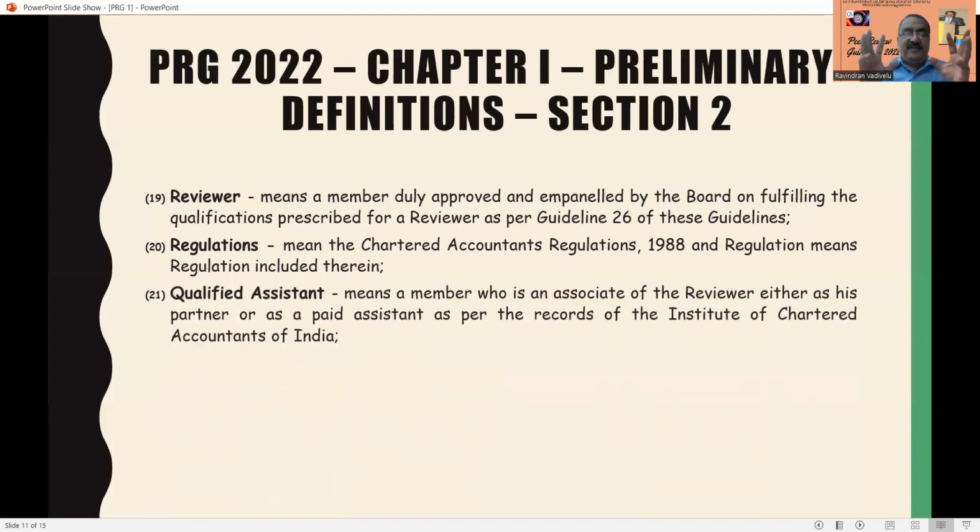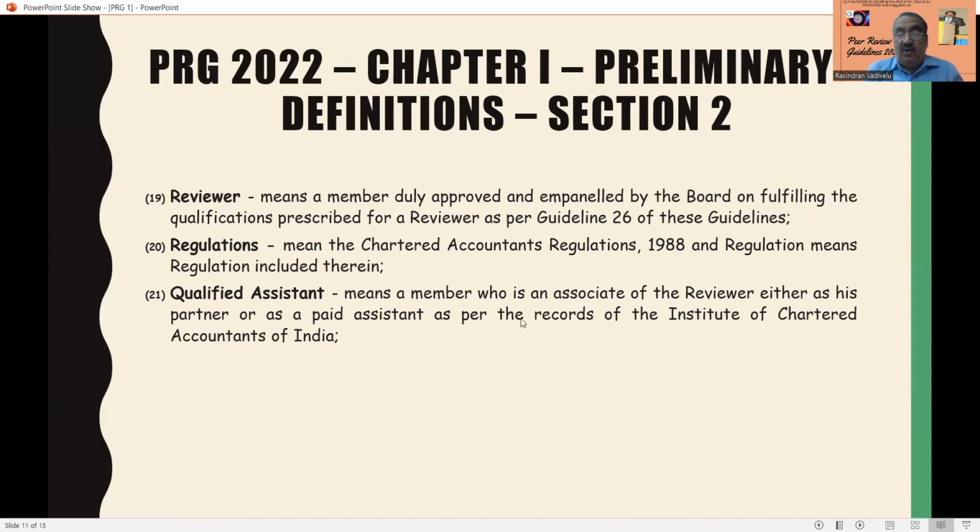And a qualified assistant, this is a very, very important thing. Qualified assistant means the member who is an associate of the reviewer, either his partner or a paid assistant, as per the records of the ICAI. So a paid assistant should be in the records of the ICAI. That means he is a chartered accountant, a paid chartered accountant, or his partner, maybe of the reviewer.